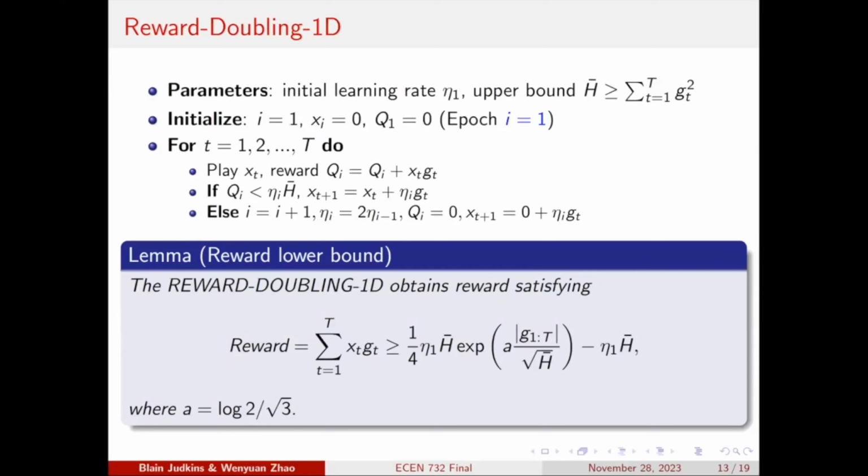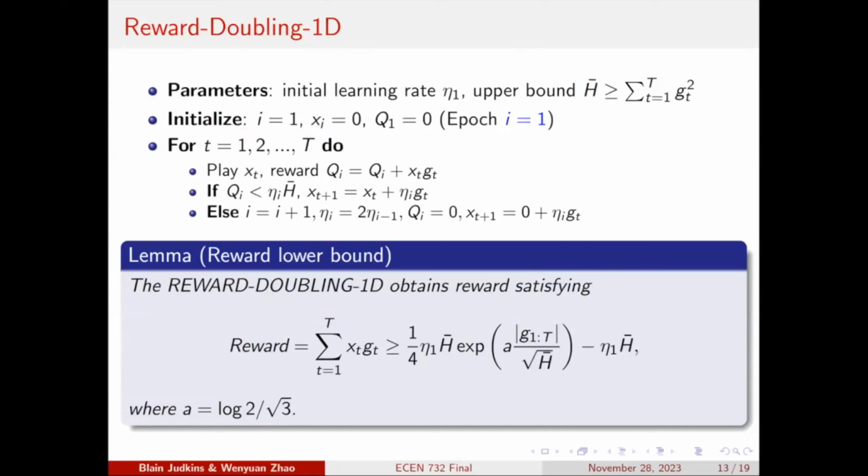So we can find that at each epoch, we double the learning rate and forget the historical gradient in the previous epoch. Okay, so this is the idea of the reward doubling. And actually it can give us a lower bound of the reward.